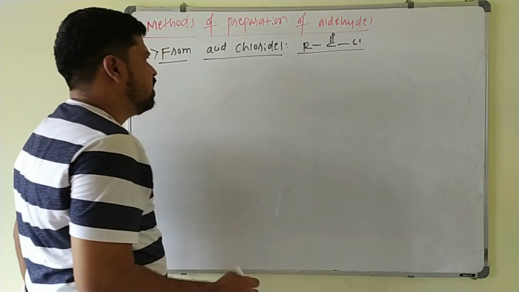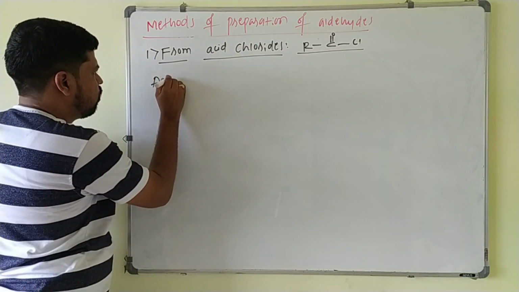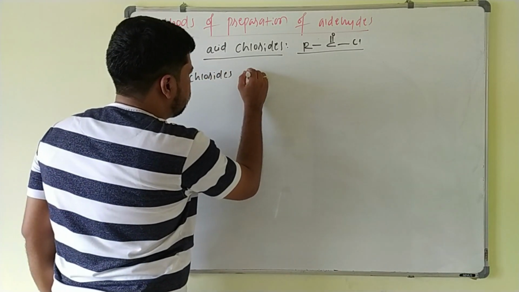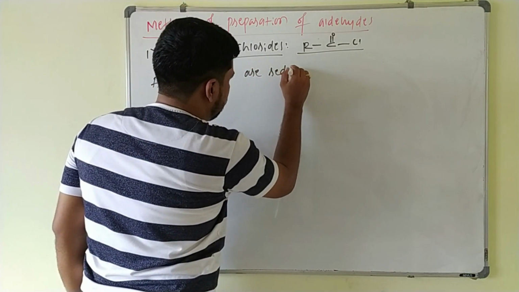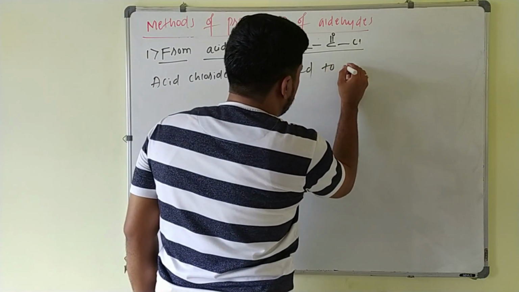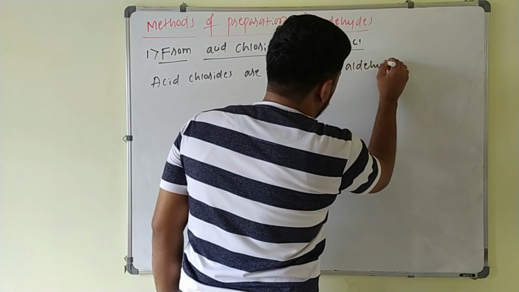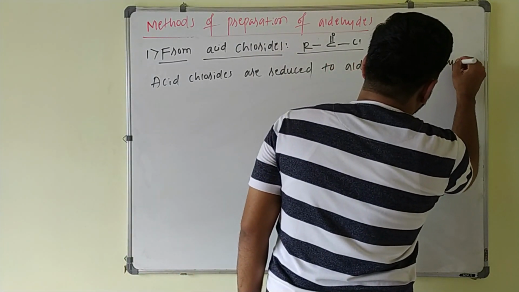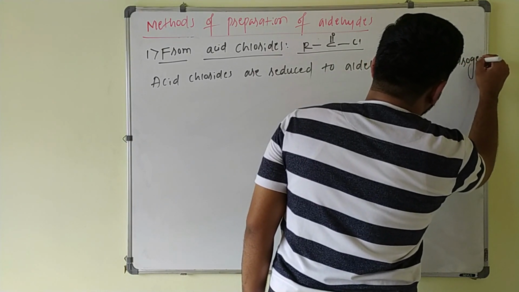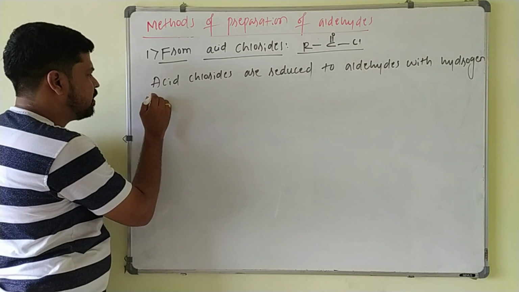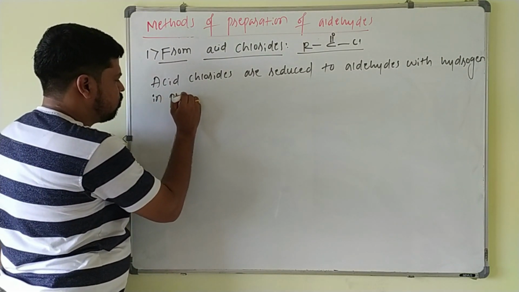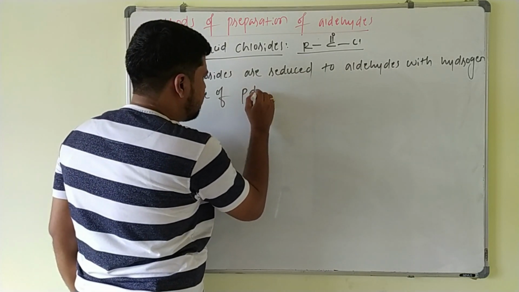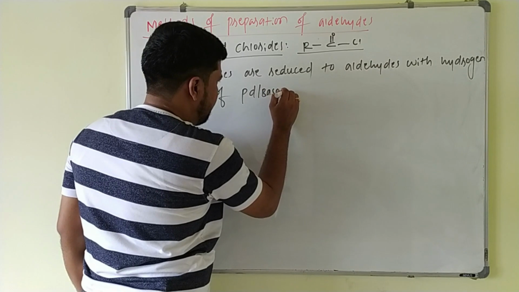Okay, these acid chlorides are reduced to aldehydes with hydrogen in presence of palladium supported on barium sulfate.